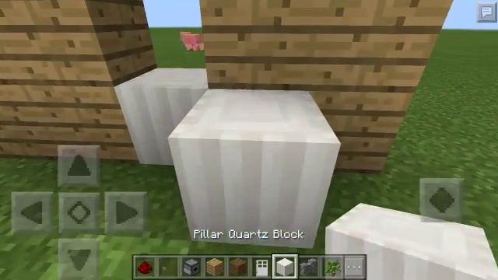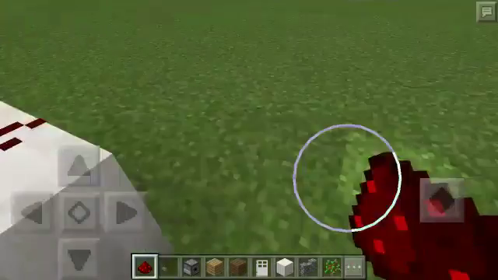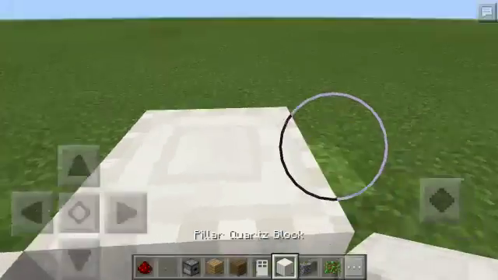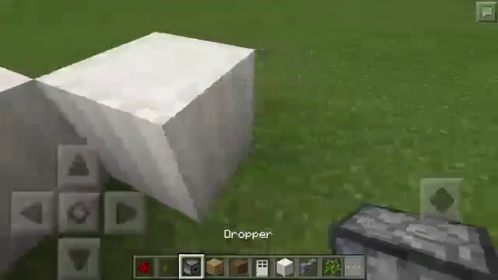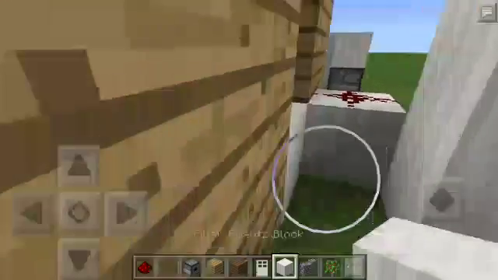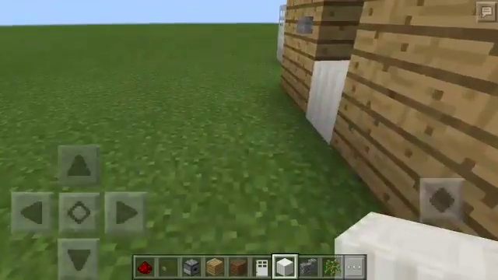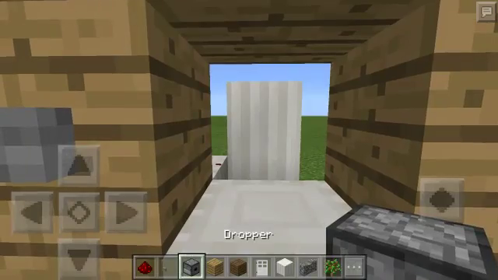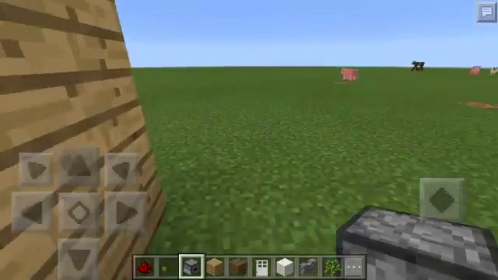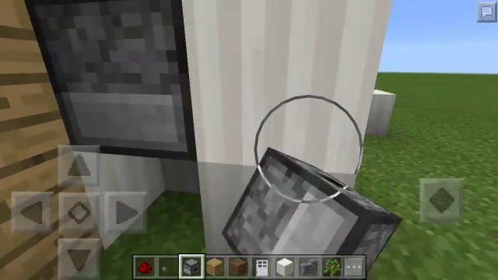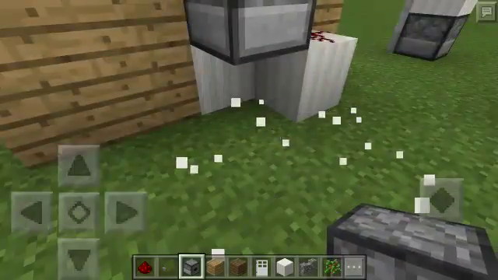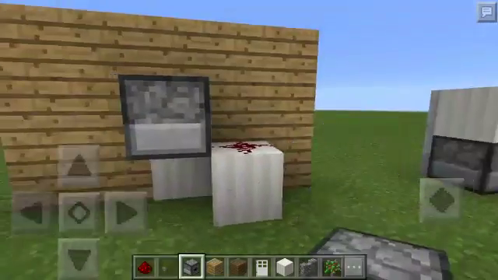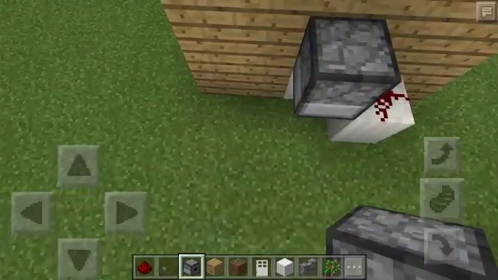Place your block here, your redstone, and put your dispenser. Wait. Okay. Put that bit behind there. Behind there. Put your dropper here. Okay. You can take this away if you want to. And that's all. You can just cover this behind a wall or something like that.